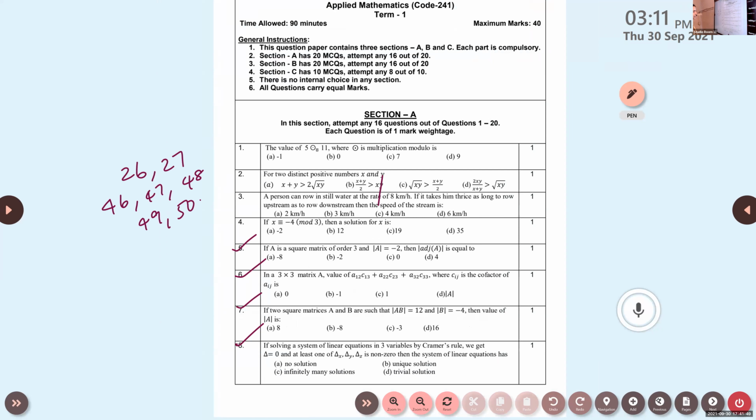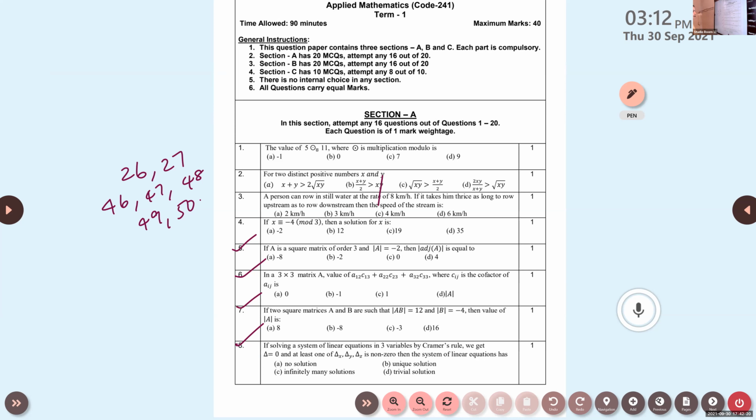Determinant of adjoint A is the same as determinant A raised to n minus 1. So it will be determinant A raised to 2, square. So what will be the answer? It will be 4.